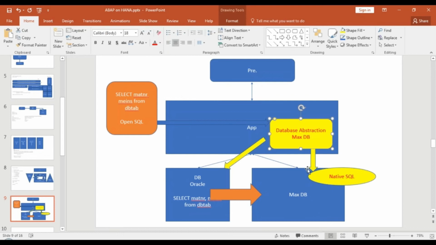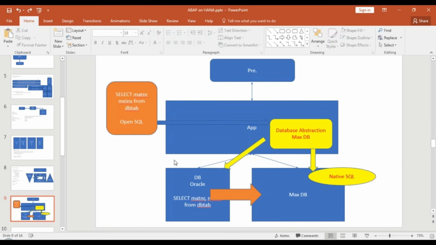Now I'm saying code push down. What do I mean? Write some code in the database. Now you will say, Anubhav, if you write that code which is in ABAP as native SQL here, what will happen? It's a very big risk. If you do that, the moment you change from HANA DB to some other DB, you cannot go. Or if you go, then this program will fail. That's why we recommend to not write